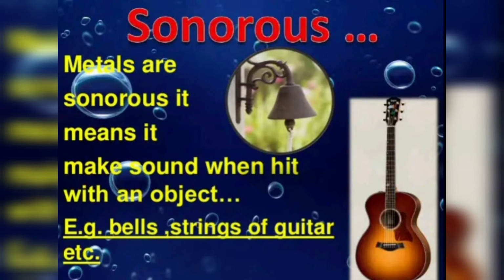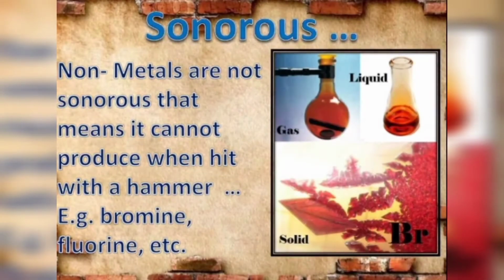Most of the metals are sonorous. What about non-metals? Non-metals do not make any sound. That's why non-metals are non-sonorous.